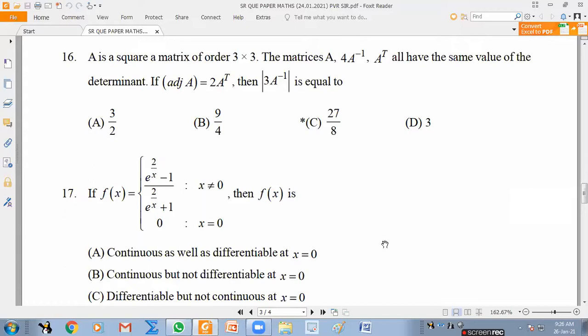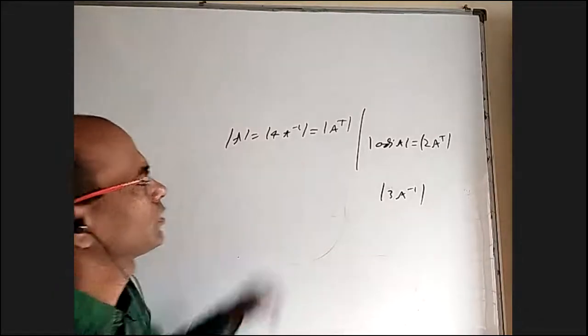The matrices all have the same value of the determinant. Okay. So det A is equal to det of 4A inverse equal to det of A transpose. And also adjoint A itself is 2 times A transpose. You can equate det also. Det of adjoint A is det of 2A transpose. Then what is det of 3A inverse? Okay. And 3 by 3 matrix. Okay, so we have 3 things now.